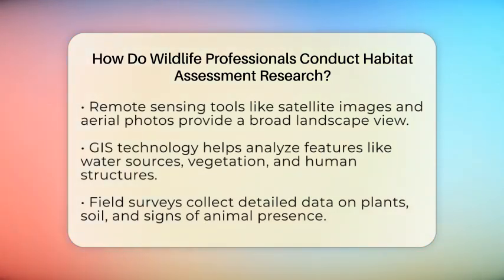They then use remote sensing tools like satellite images and aerial photos to get a broad view of the landscape. Geographic Information Systems, or GIS, help them analyze features like water sources, vegetation types, and human-made structures. These maps highlight areas that might be important for wildlife or need protection.